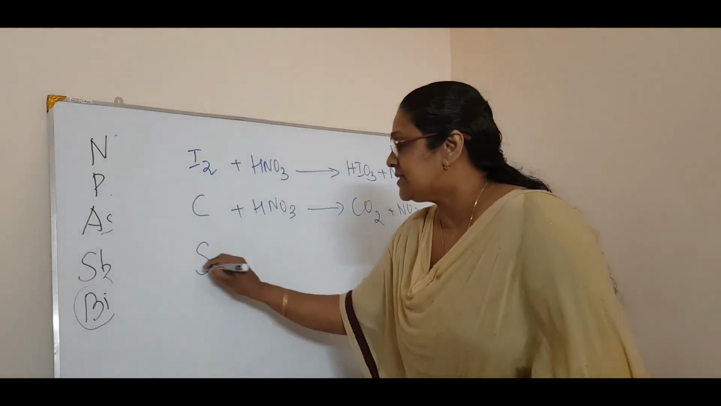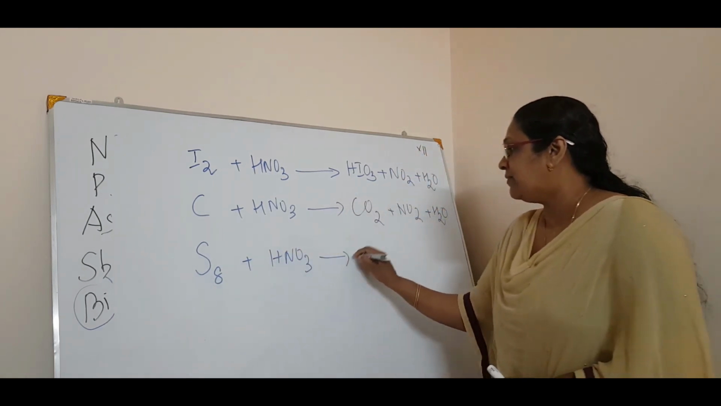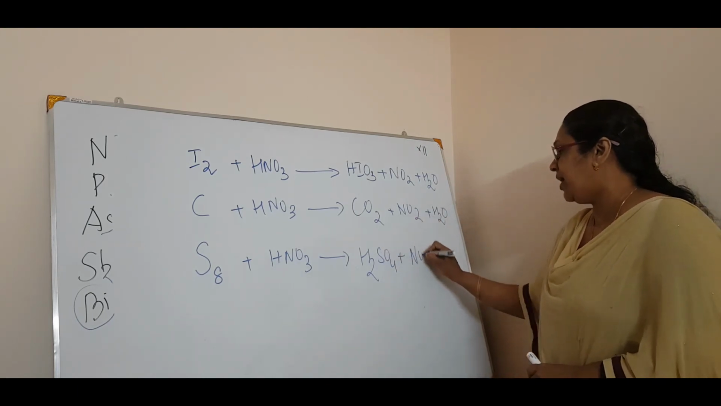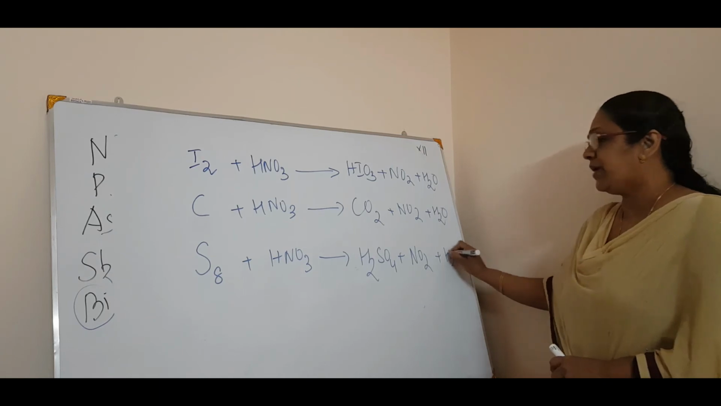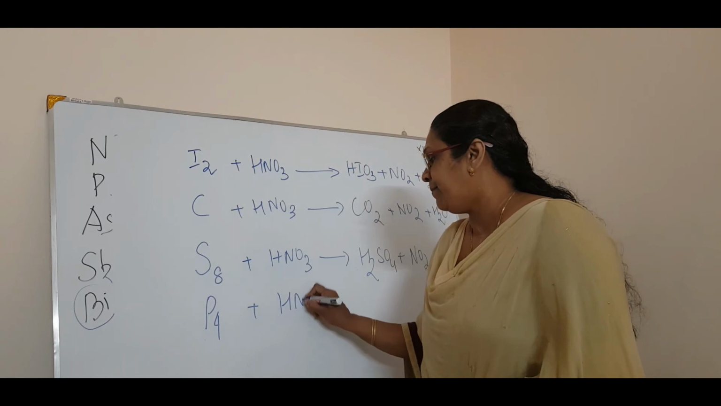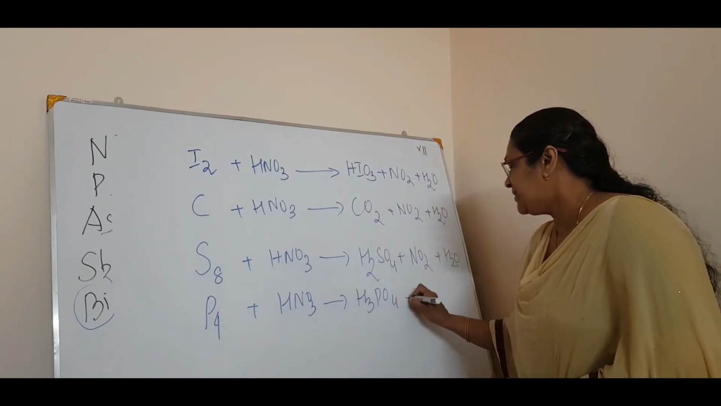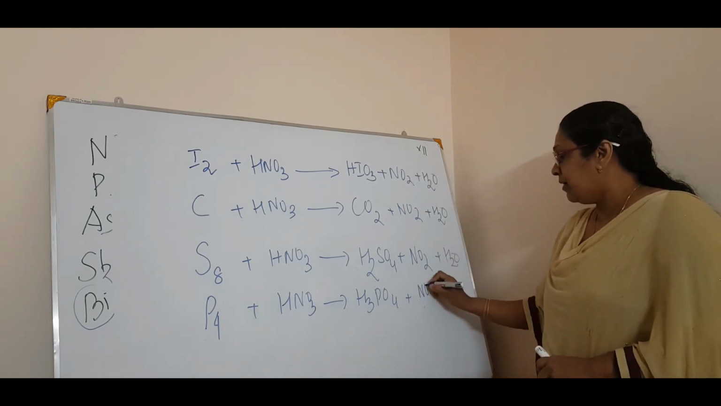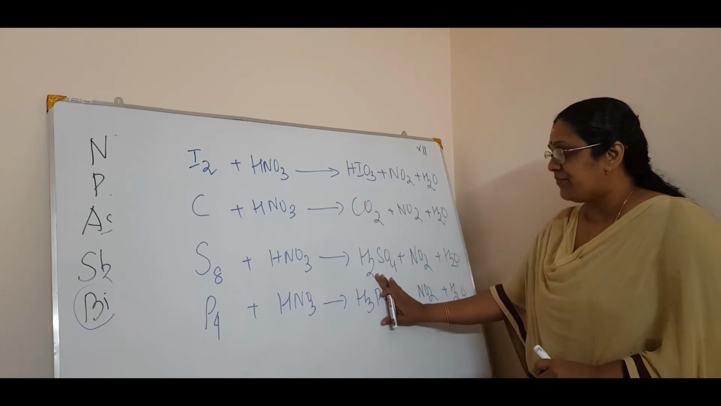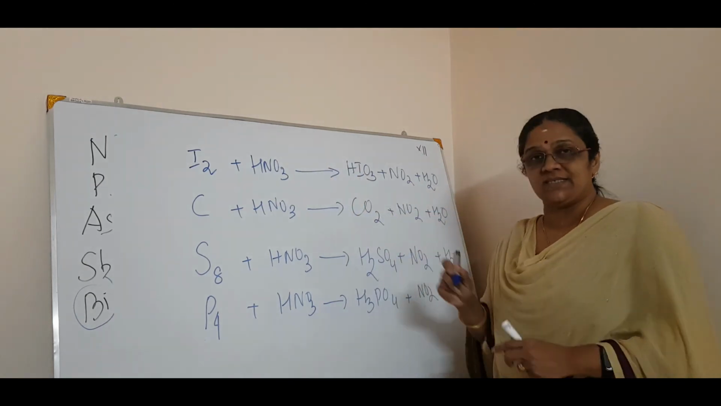Next is sulfur. That is S8 plus HNO3 will give you sulfuric acid, that is H2SO4, plus the same thing, NO2 plus H2O. And the last is P4, phosphorus, plus HNO3, which will give you phosphoric acid, that is H3PO4, plus the same products. If you write these equations, only this part is different and these are the same. So you have to know, iodine to iodic acid is oxidation.